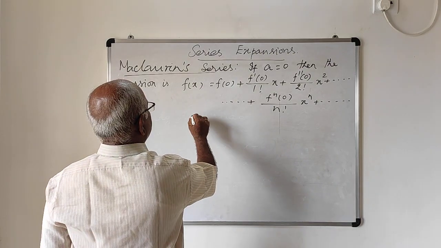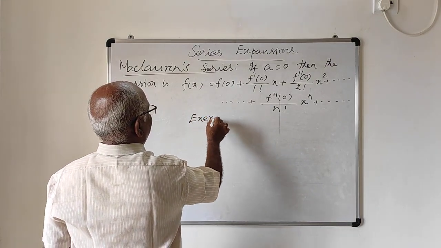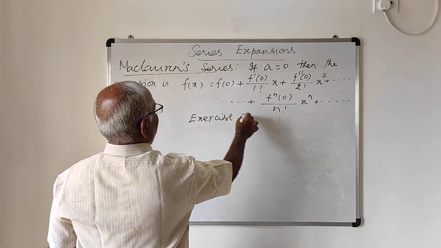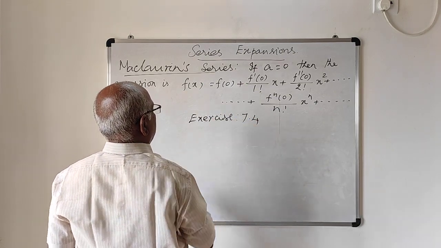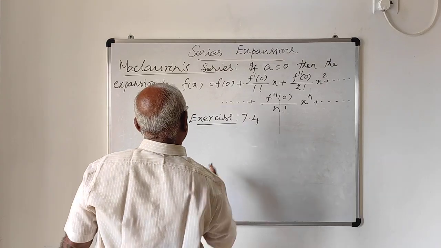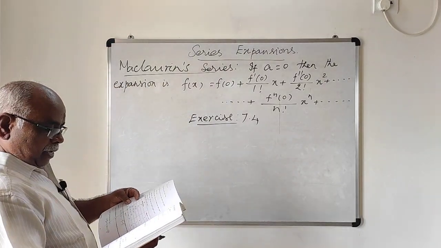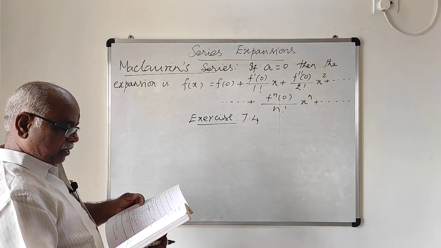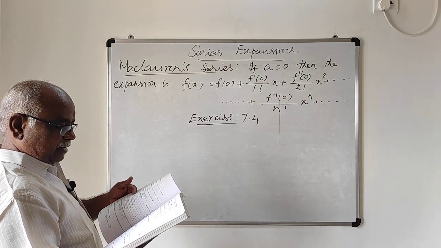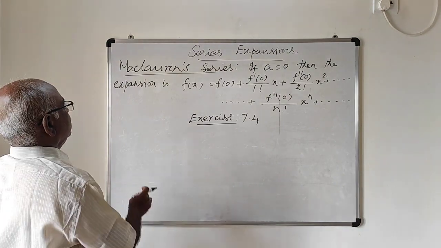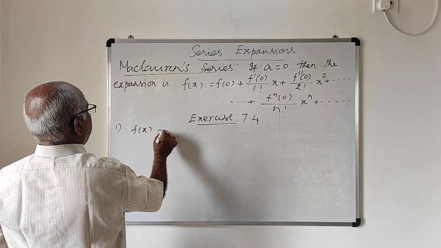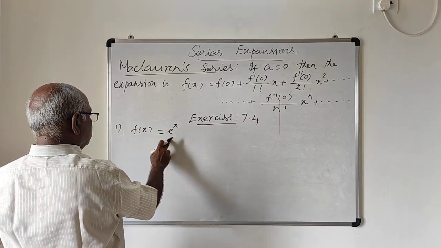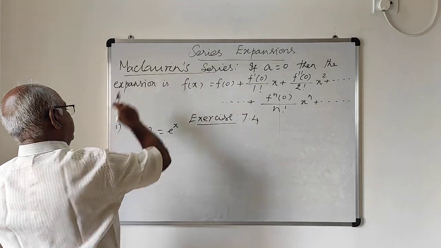Expand e power x using Maclaurin's expansion. First problem is f of x equal to e power x. You have to expand e power x using the Maclaurin series.